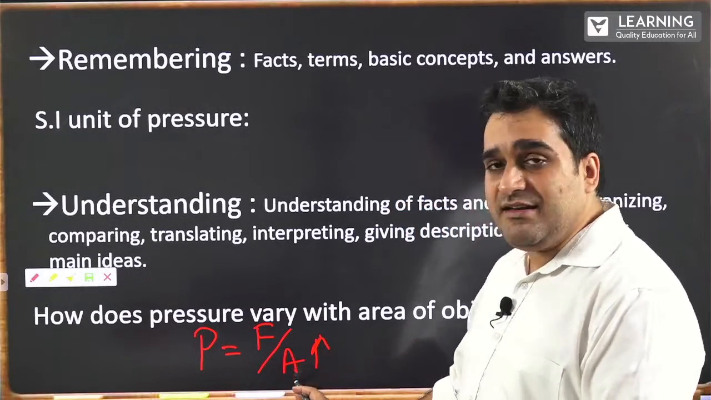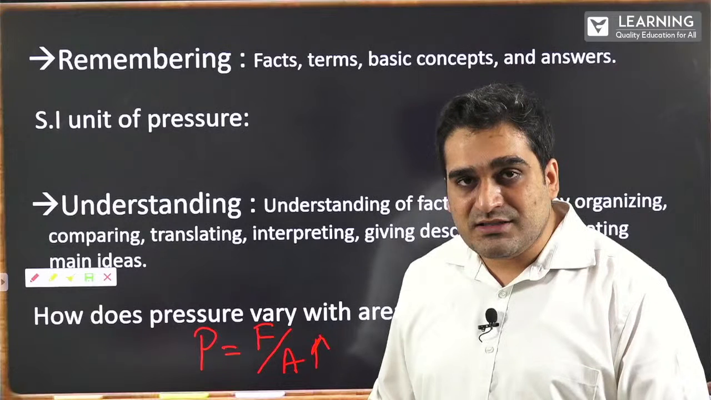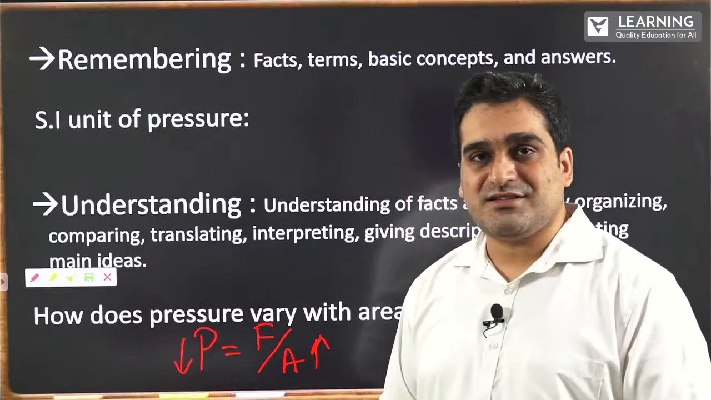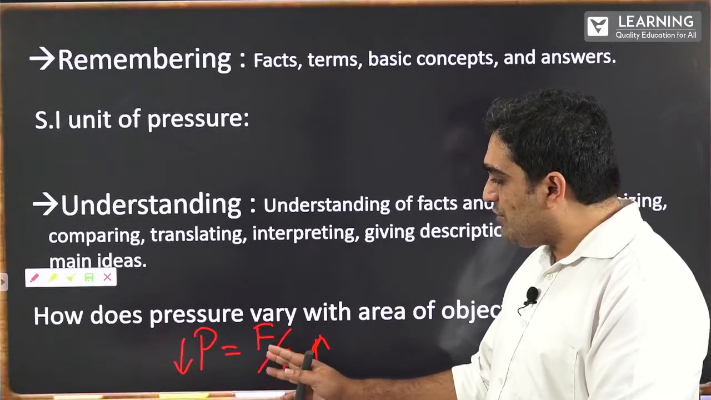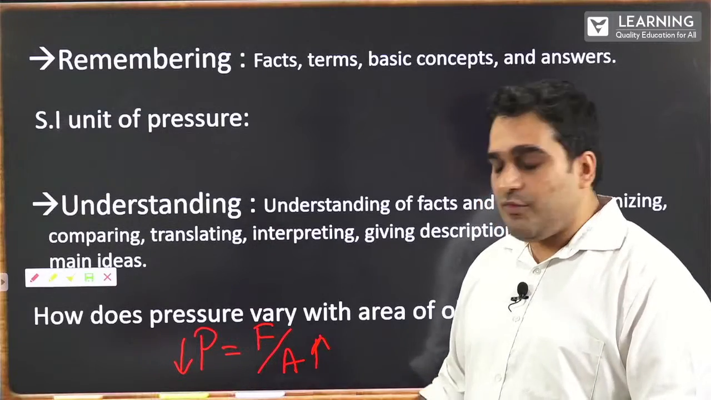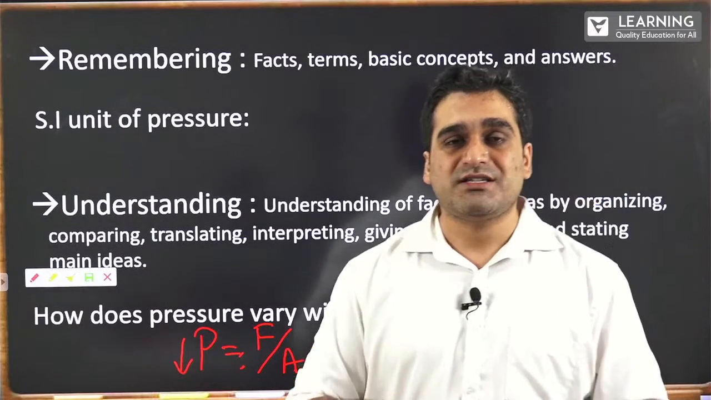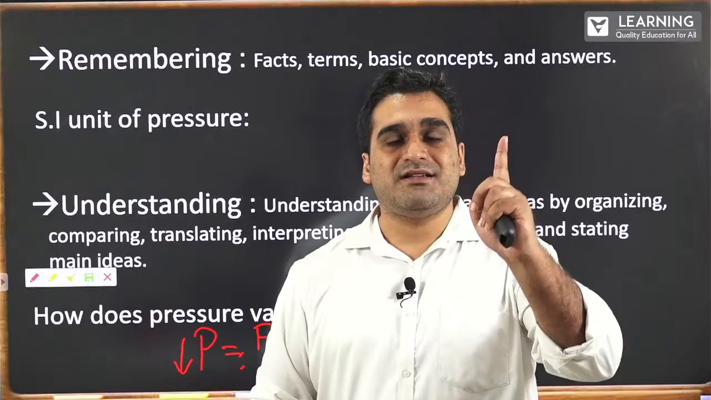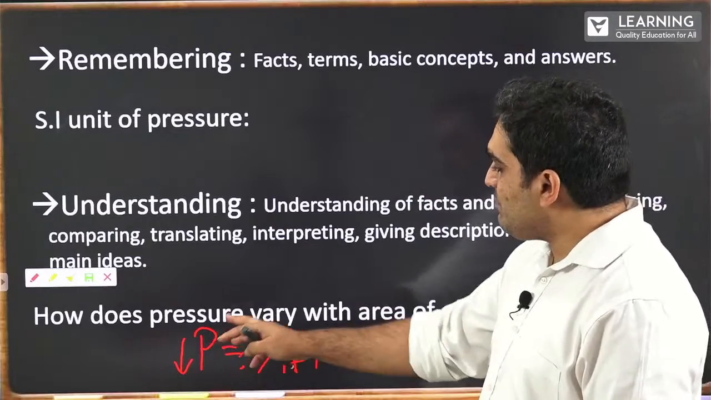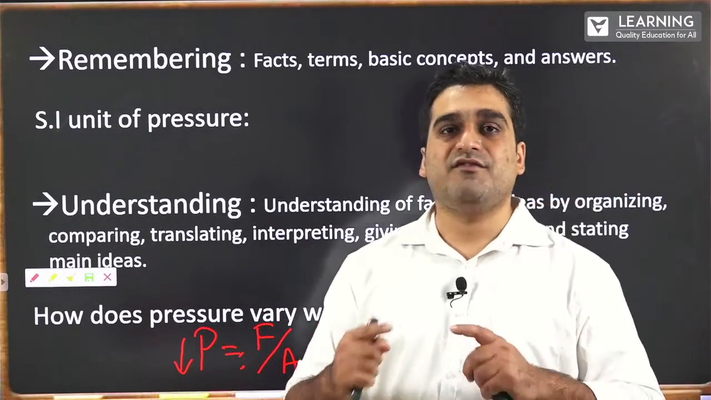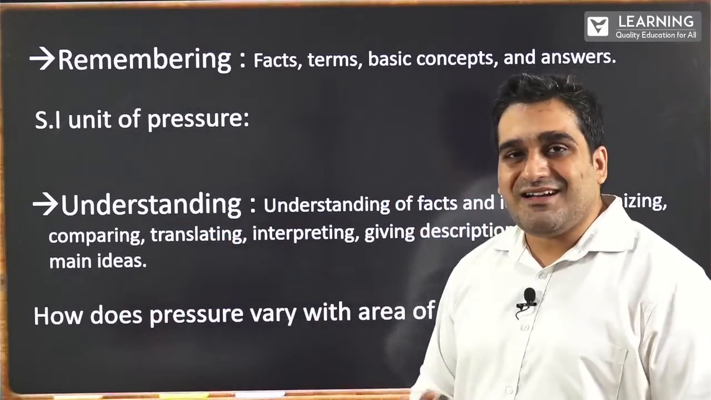Certainly, we see that the area is in the denominator. As one quantity which is in the denominator increases, the resultant quantity decreases. So here we have a scenario where they are inversely proportional, where pressure is inversely proportional to area. The reason why we say inversely is because when one quantity increases, the other quantity decreases, and vice versa. So how does pressure vary with area? It varies inversely proportional. So this is an example of an understanding question.